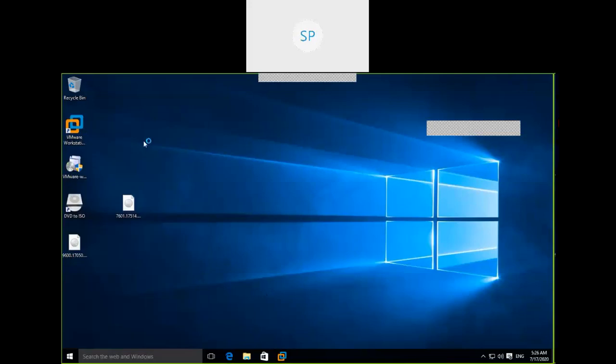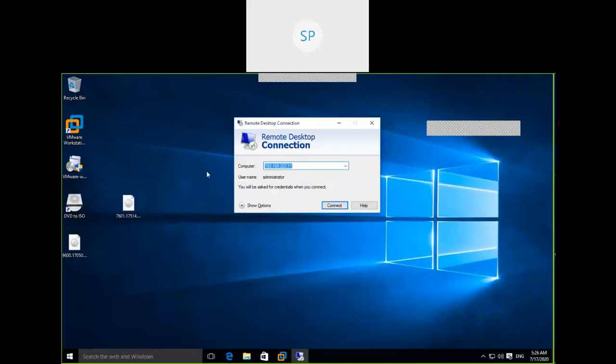Remote desktop connection. MSTSC is a command, or you can type remote desktop, and it will also come. But in the background, it is going to use Microsoft Terminal Service Client. Okay. So use the 10 IP. Which server are you going to connect to? The 10 IP.